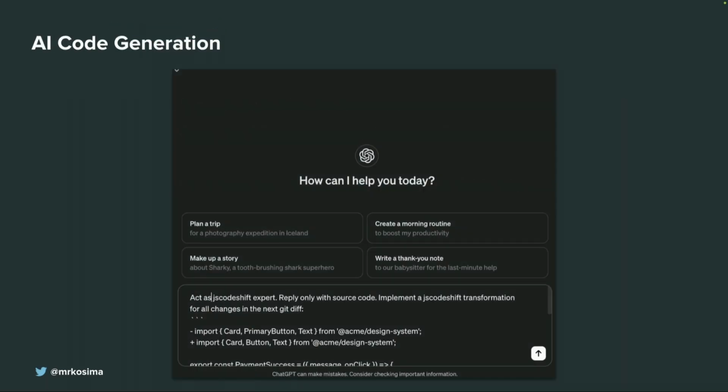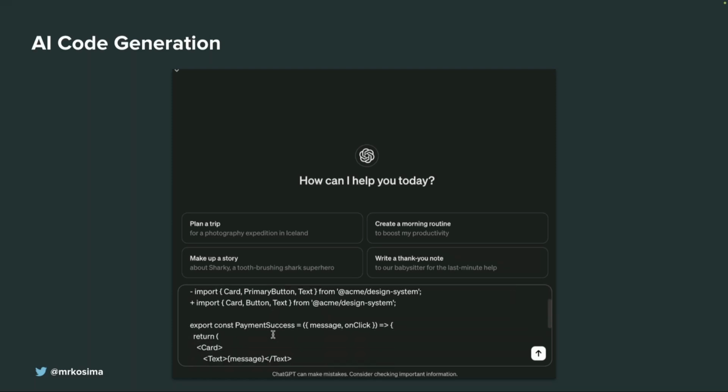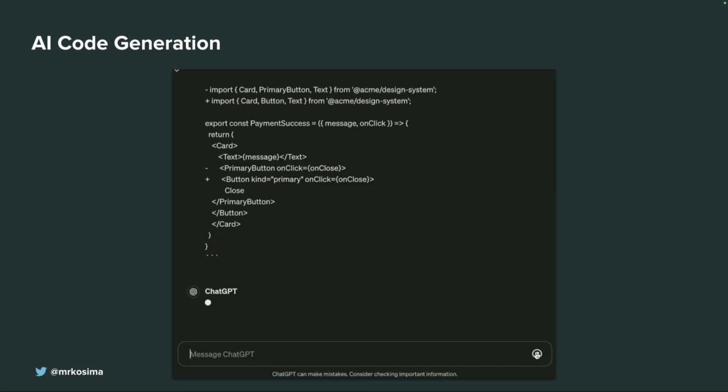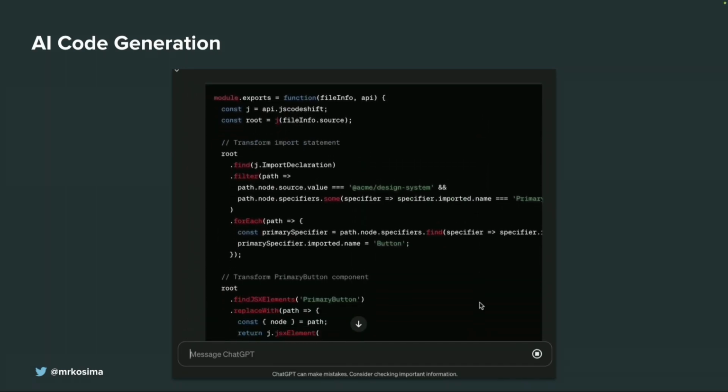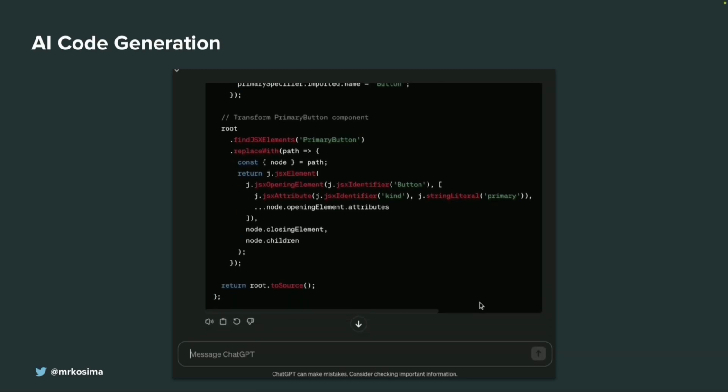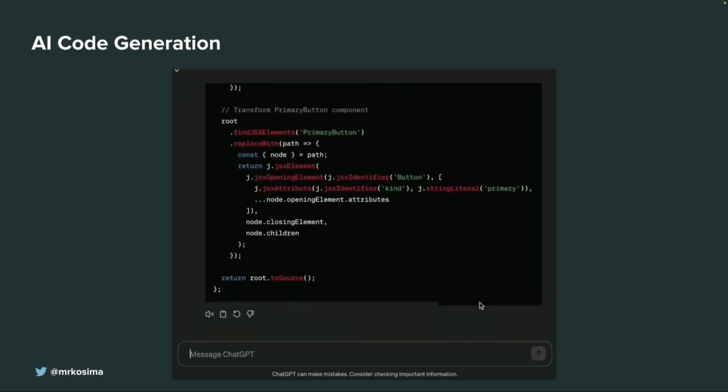And yeah, AI code generation. I asked, hey ChatGPT, could you create a codemod for our div? I did it on the train this morning, and it just gave me this JSCodeshift transformation. It's another way.